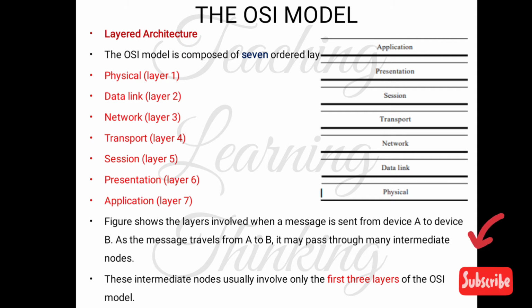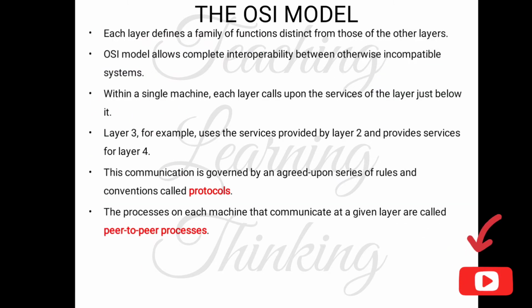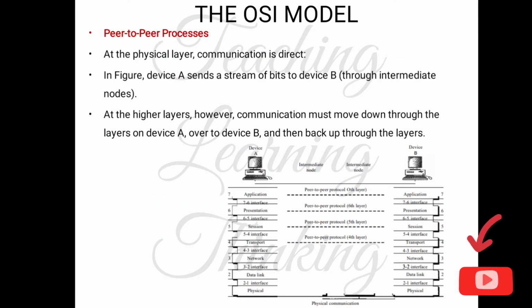The figure shows the layers involved when a message is sent from device A to device B. As the message travels from A to B, it may pass through intermediate nodes. Just look at this figure.